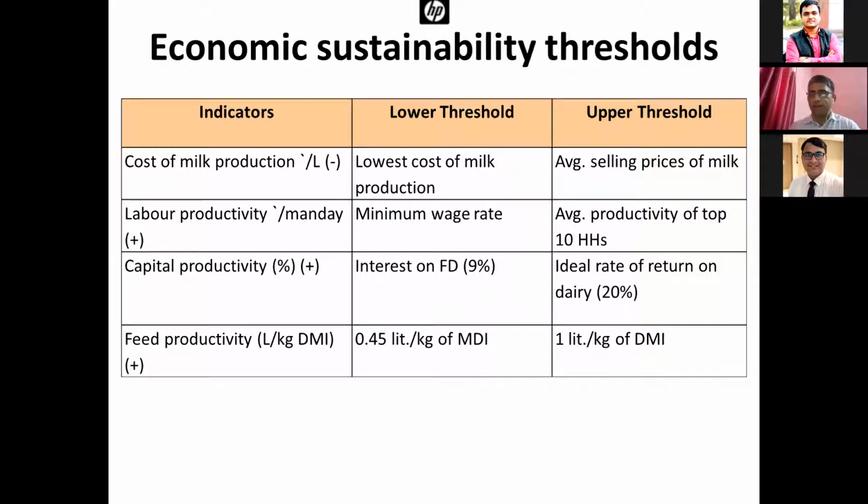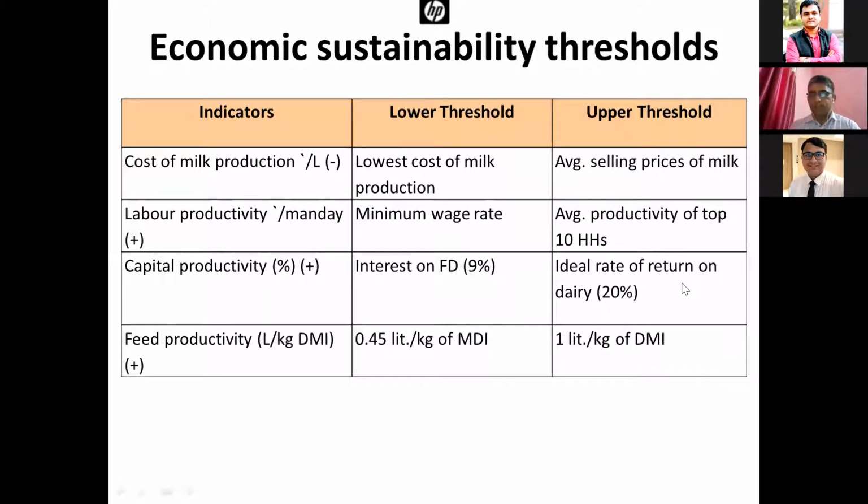You may choose your threshold based on scientific relevance and stakeholder consultation. For capital productivity, the lower threshold level was interest on fixed capital. That is, if he is getting at least equal to a fixed deposit, meaning if he has his money in a bank, then at least he will get a return.